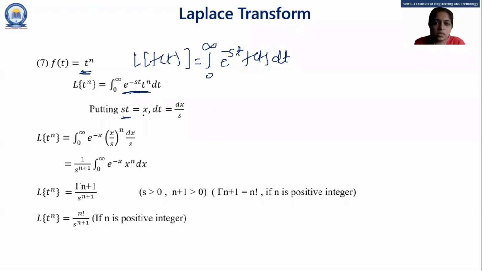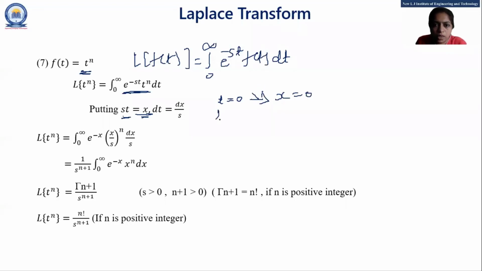So putting st equal to x. Here s is a constant, a parameter, students, and t is the variable, and we are now going to convert our variable t into the form of x. So we take the derivative on both sides, so dt is equal to dx by s. If I take my lower limit t equal to 0, then x is also 0.